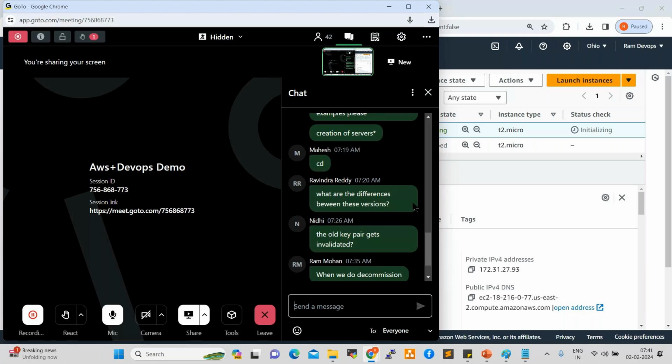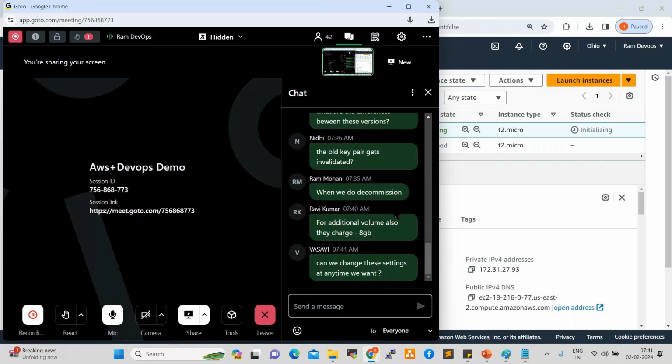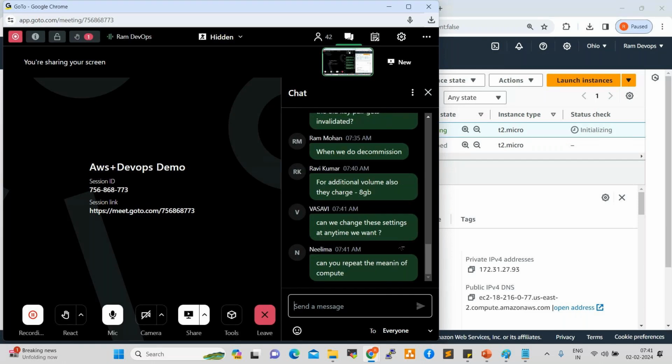When the project is completed, we can decommission. Decommission is nothing but delete. For additional volumes also they charge. Yes, don't create additional volumes, only 8 GB. Okay. And can we change these settings at any time? Yes, we can change.